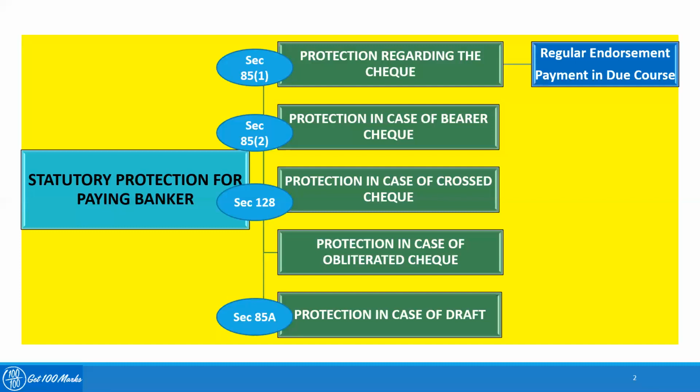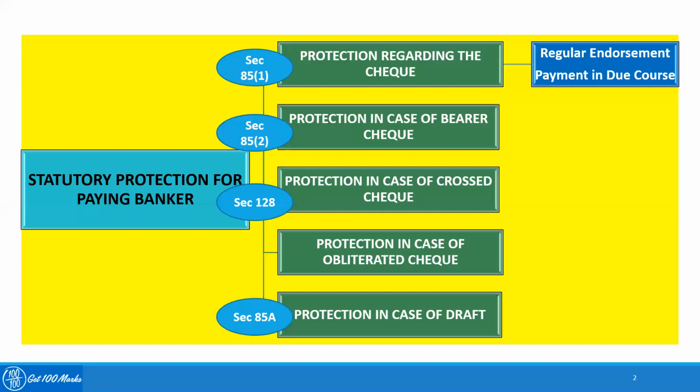Someone who is coming with the check has erased the pencil mark completely, and the banker does not have a valid reason to believe that the check was a cross check. And in that case, if the banker is making a payment, it becomes a case of obliterated check, where the banker does not have any good reason to believe that the check was altered, because the alteration was not apparent. In that case, the paying banker gets a protection under the Negotiable Instruments Act, right?